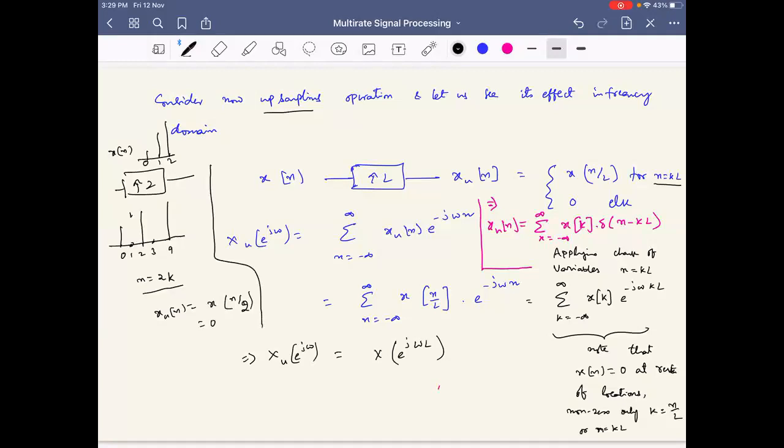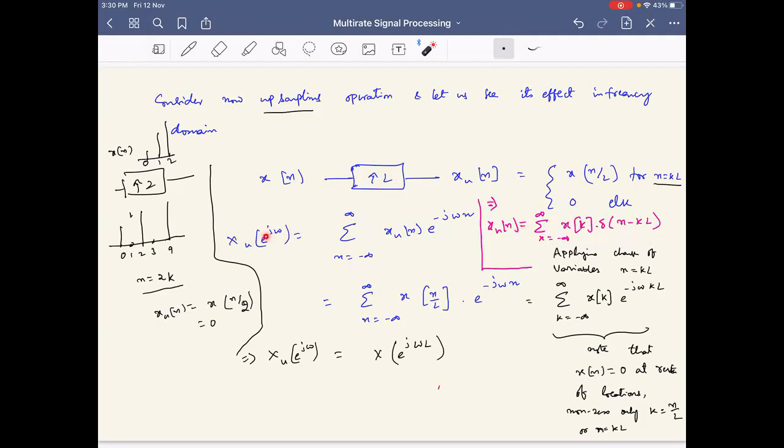Now what if we write this as a mathematical expression? You can write this through a delta function like this. The non-zero sample of x of k will come whenever n is a multiple of kL, where k is an integer and L is the upsampling factor. Otherwise it is 0. That's all. So this is the upsampled signal, but it is only putting zeros in between, please note that.